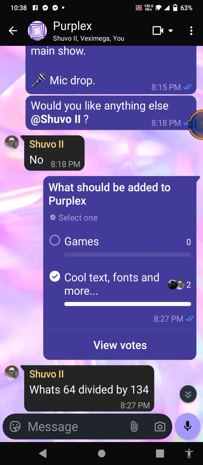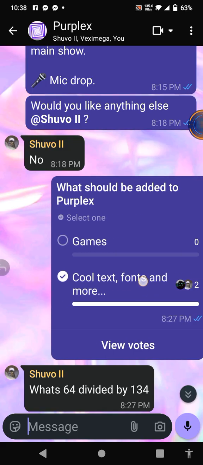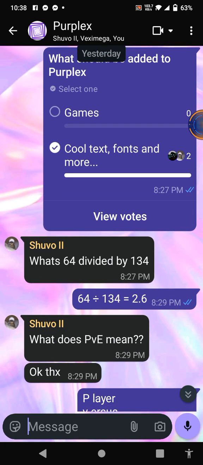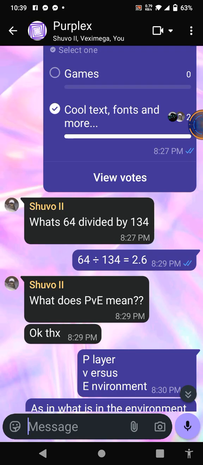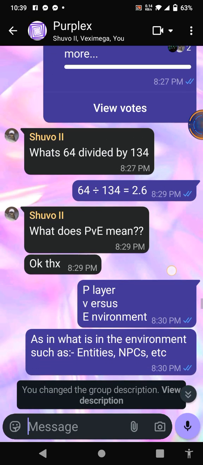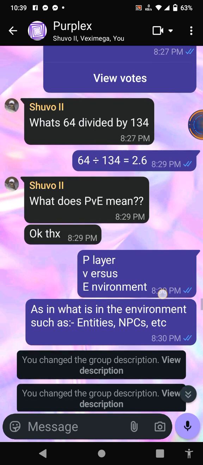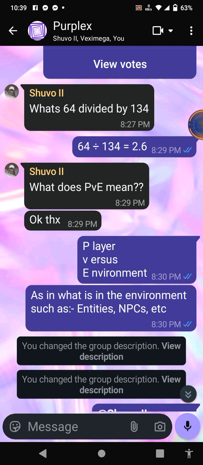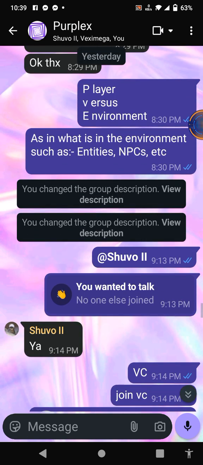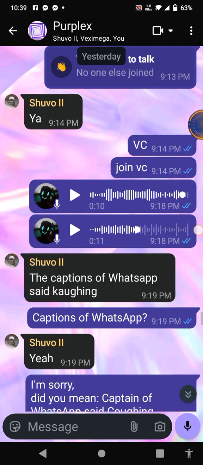Now, what should be added to Purplex? So he voted for this, so I did. What's 64 divided by 134? So it's 2 points, with a remainder. Then he said, what does PVE mean? And then I said, player versus environment. As in, what is in the environment, such as entities, NPCs, etc. So then he said, yeah, so NPC and stuff.